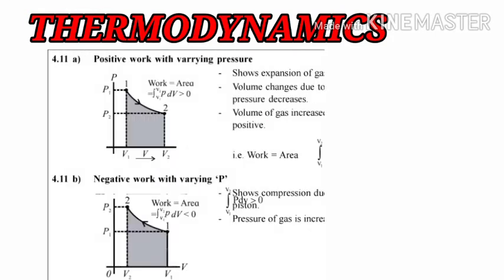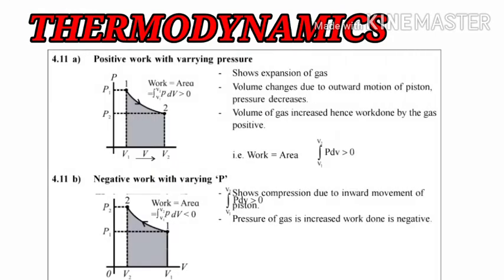Students, we have also learned about positive work with varying pressure. As you can see in the graph, it goes from 1 to 2 and it is not reversible. Reversible and irreversible processes we will see afterward.